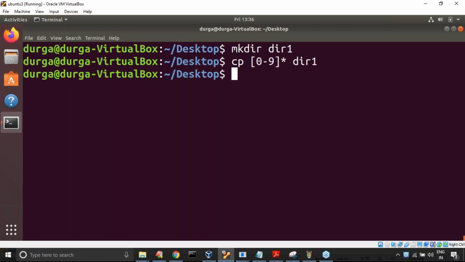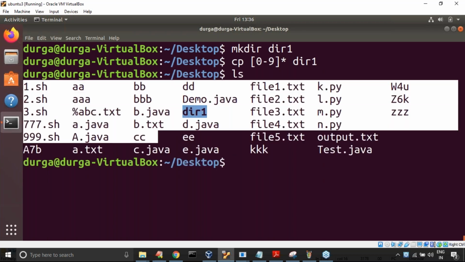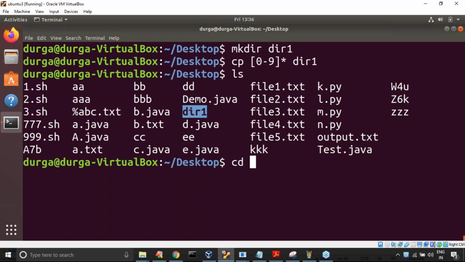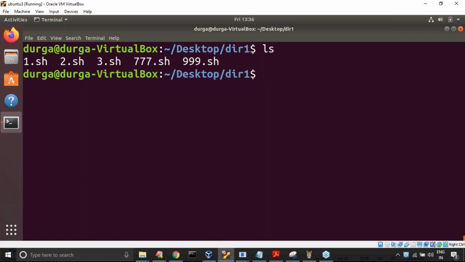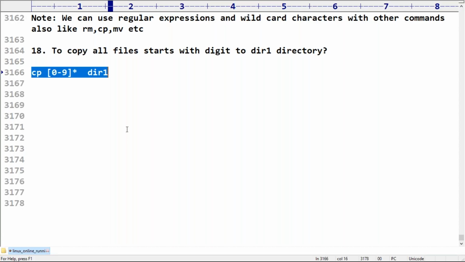Okay, now it is copied. Observe that in the original location the files are still there, it is a copy, not a move operation. Now let me go to dir1 and open it. Yes, now all the files that start with a digit are copied to dir1. Any doubt? Respond. Are you in a position to understand clearly?